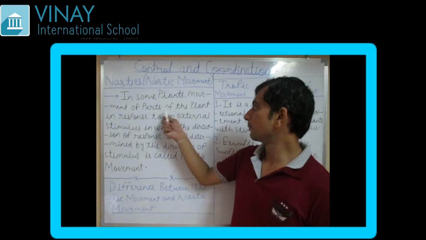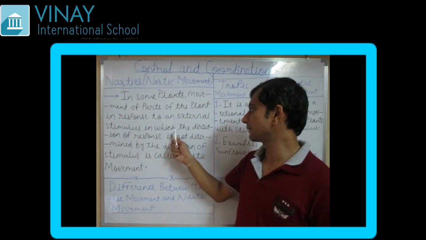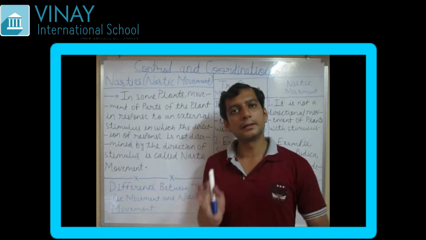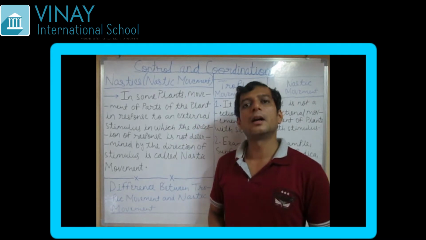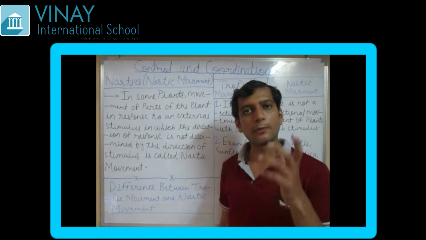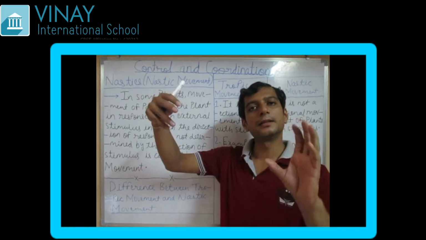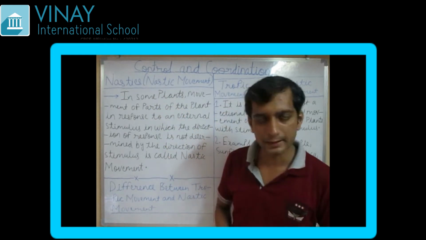First, movement of parts of the plant in response to an external stimulus. It means the plant's movement, for example, we have seen in tropic movement that whenever the sunlight was coming, the sunflower was bending towards the sunlight.